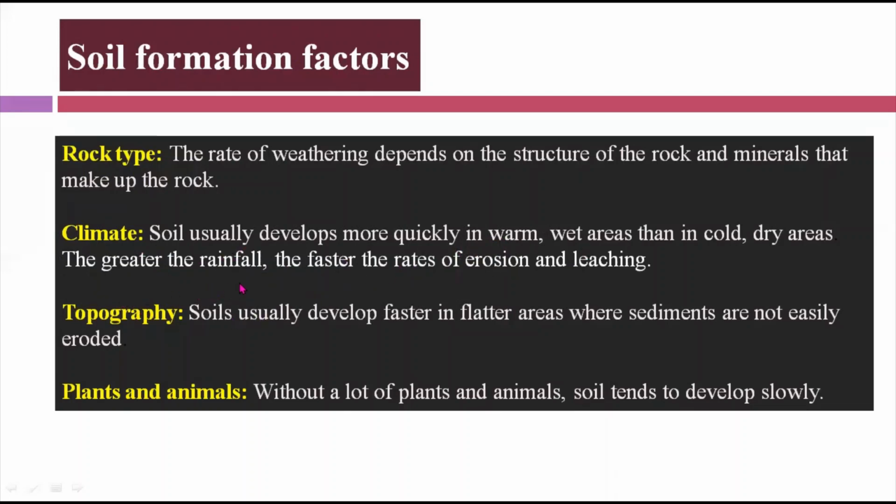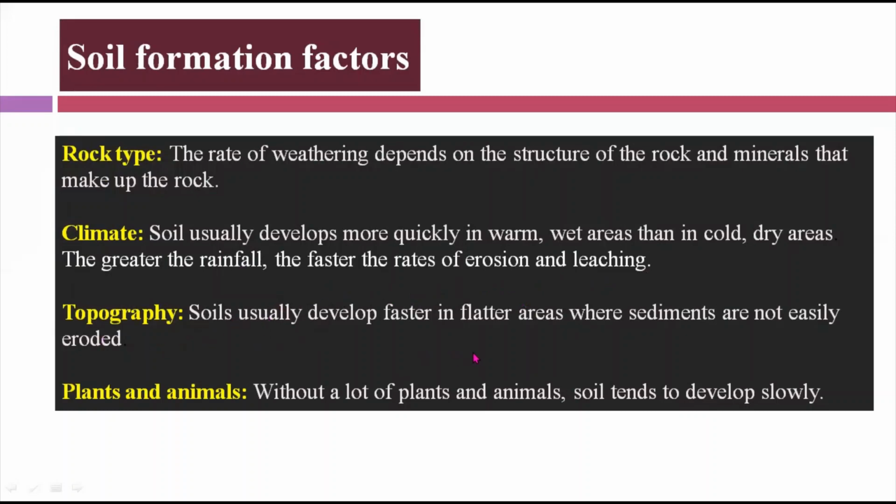So the greater the rainfall, the faster the rate of erosion and leaching. You might have studied the weathering process, where if we have more rainfall or high evaporation, more insolation, then the erosion and leaching will be high in those areas.